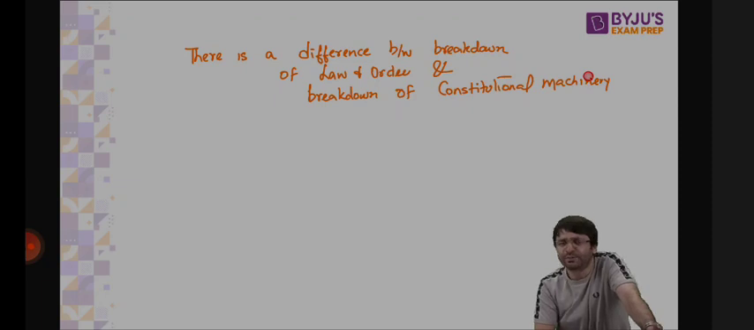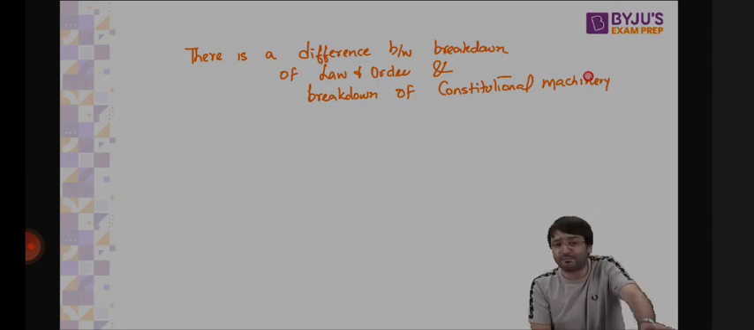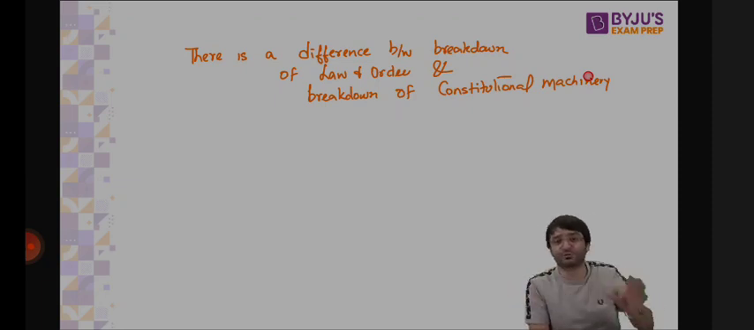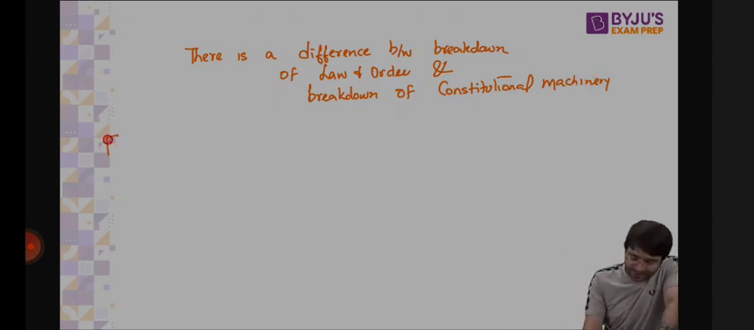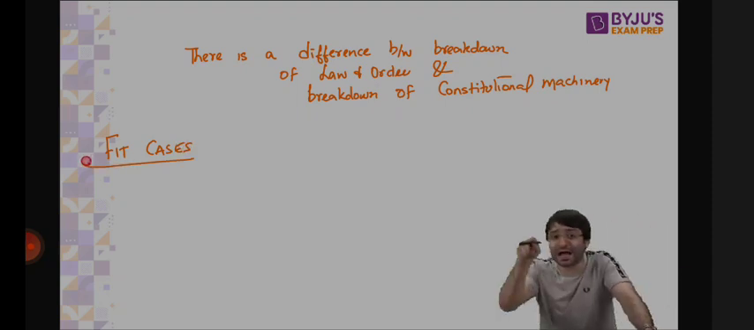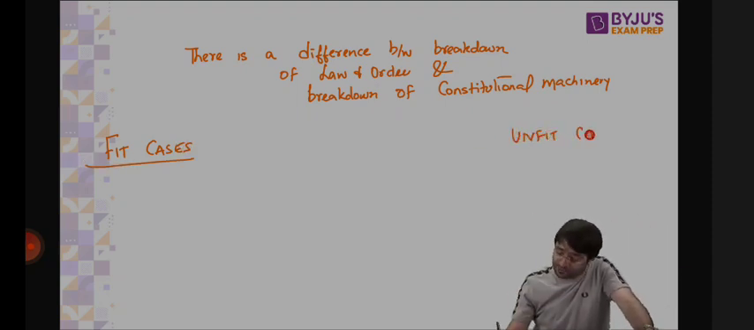The Supreme Court said in SR Bommai there is a difference between breakdown of law and order and breakdown of constitutional machinery. Only if there is a breakdown of constitutional machinery can you proclaim president's rule. Otherwise, no. So there are some fit cases where you can impose president's rule, but there are some unfit cases as well where you can't impose and proclaim president's rule. Supreme Court was asked, what are these fit cases?